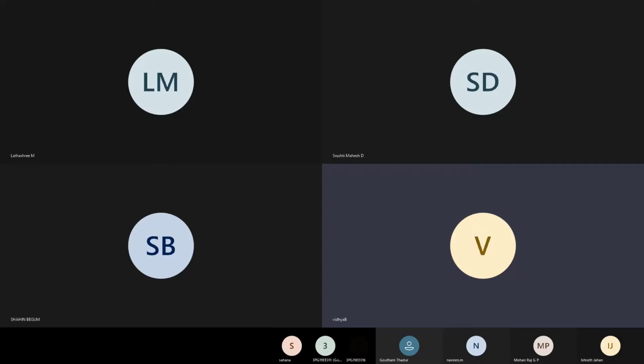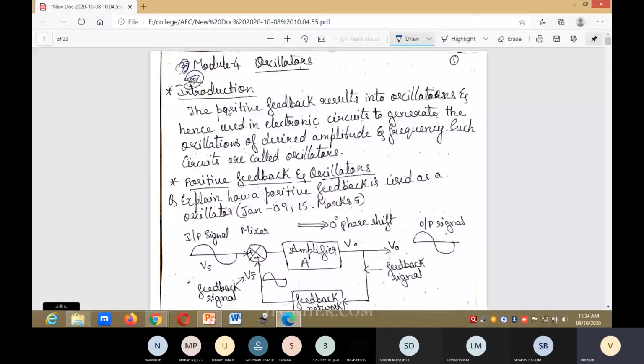Friends, today we shall discuss oscillators. Oscillators mean the positive feedback results in oscillations, and hence they are used in electronic circuits to generate oscillations of desired amplitude and frequency. Such circuits are called oscillators.